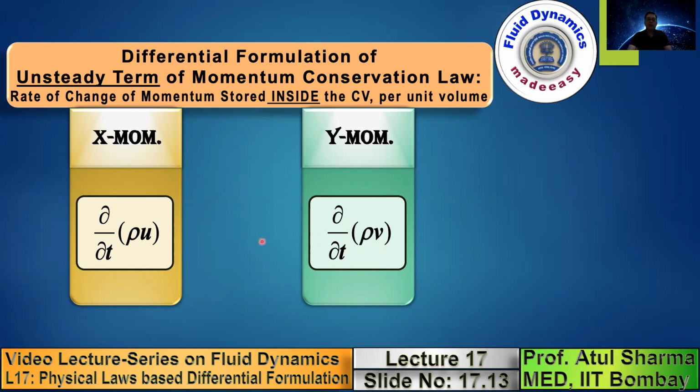If you don't divide by the volume, instead of rho you will get mass. But once you divide by the volume, you get rho here. So this is the unsteady term corresponding to the first rate of change in the momentum equation, the rate of change of momentum stored inside the control volume. Along with this, there is a second rate of change, the rate of change of net momentum flow rate leaving across the surface of the control volume. Here again, we will divide by the volume, which will be shown in the next slide.